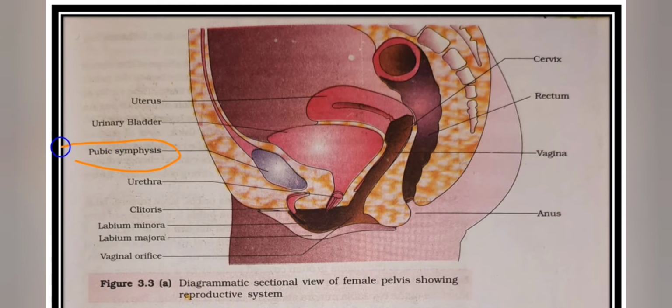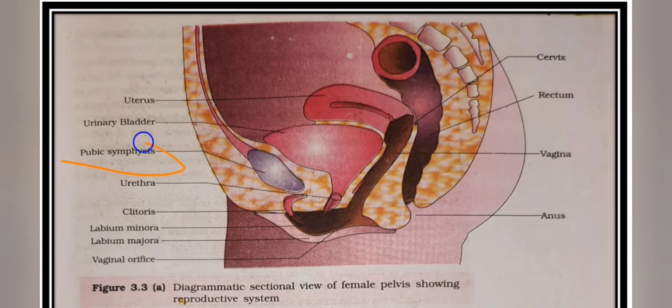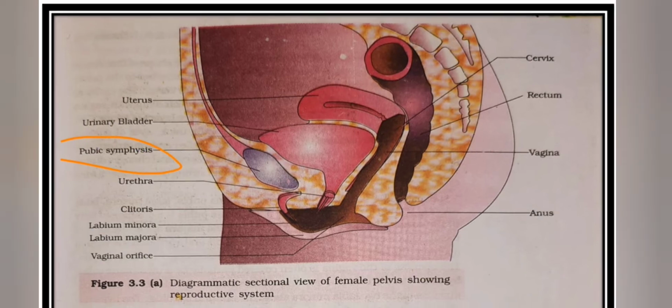And here is the pubic symphysis, which is the joint between the two hip bones. It is located below the urinary bladder, and it is also very close to the clitoris.